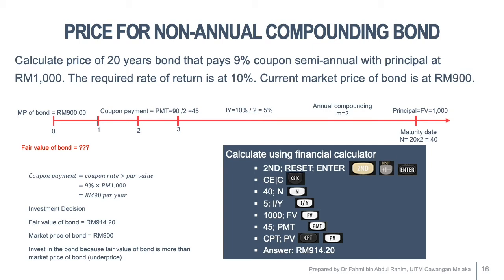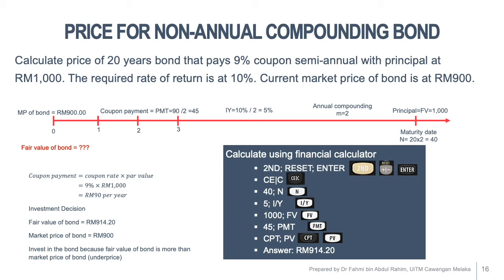So when you calculate using your financial calculator, you clear the data and then you plug in 40 for N, number of periods. IY is 5%. Future value, FV, is the par value or principal, 1,000. PMT is 45, and then you compute PV, so you get 914 ringgit 20 cents.